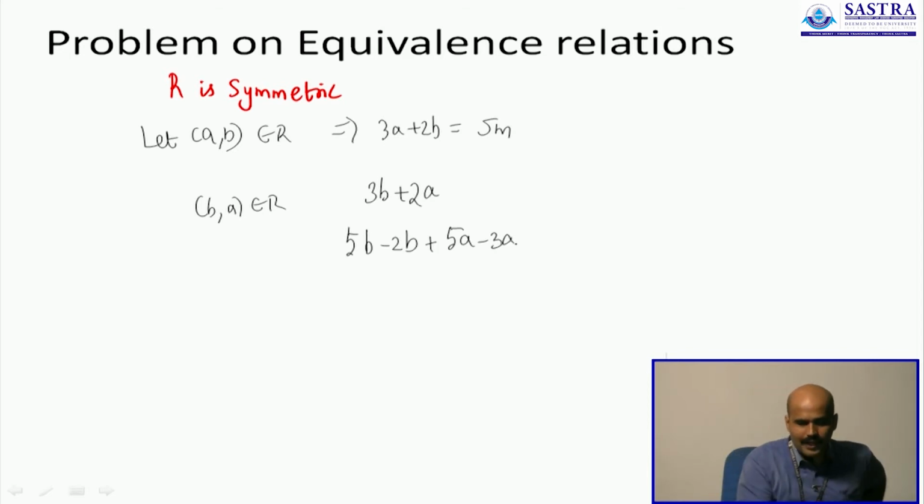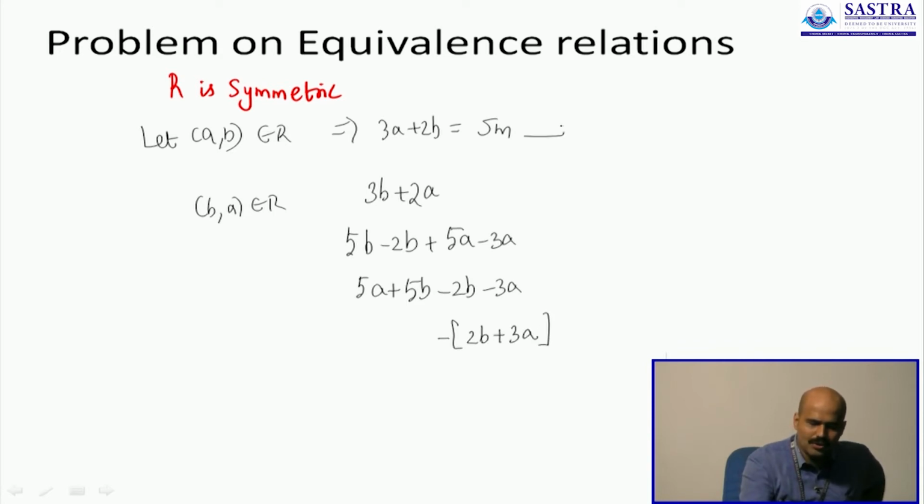Now grouping the like terms, I have 5A plus 5B minus 2B minus 3A. Now 5A is a multiple of 5, 5B is a multiple of 5, and minus 2B minus 3A is actually minus of (2B plus 3A). We know that 2B plus 3A actually gives us 5M.